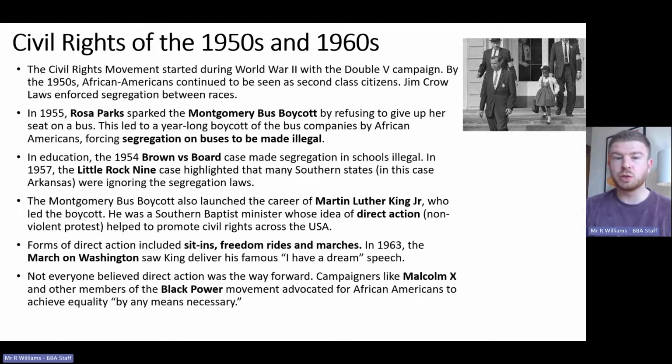In education, we also see segregation made illegal in 1954. The little girl you can see top right is a primary school student called Linda Brown, and her case was brought forward.